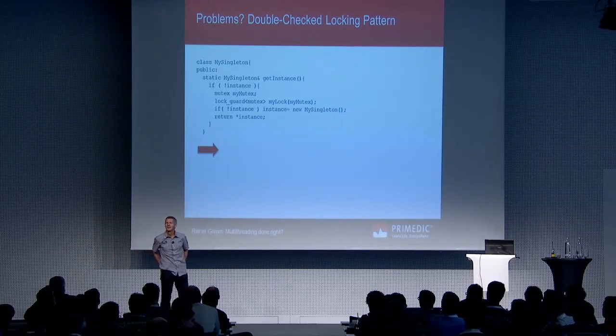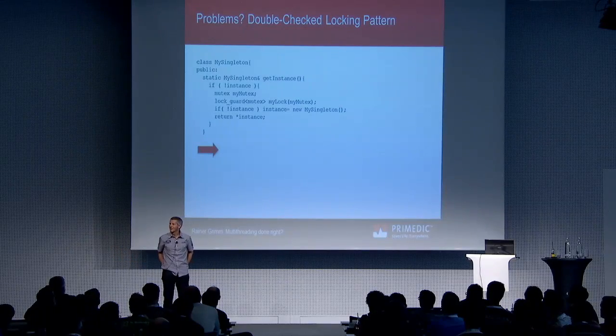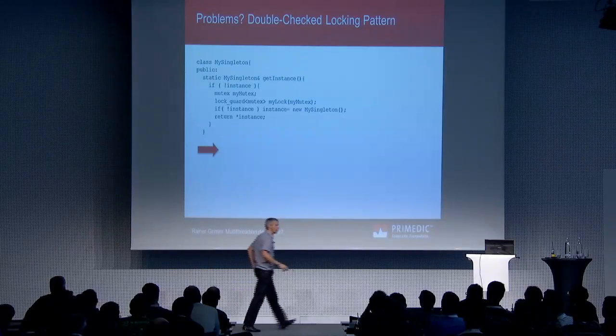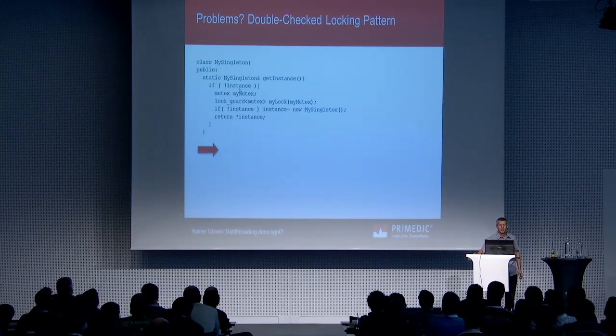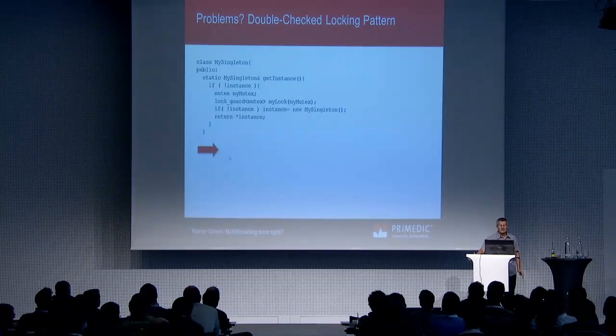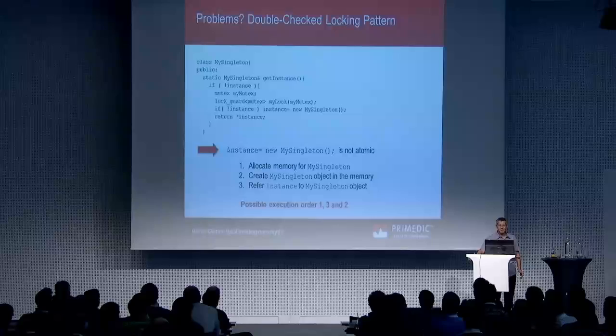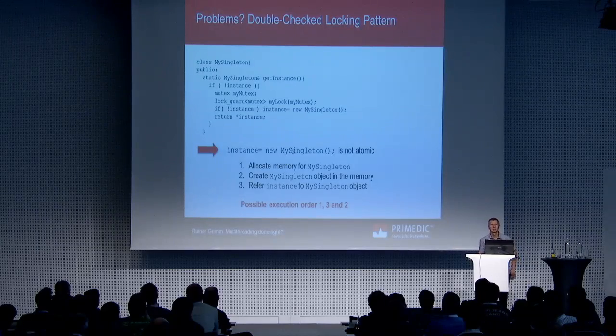Where's the race condition on the check of instance? Yeah. At first, it's called the double-checked locking pattern. It's a strange name, but you see, double check once, second, double, and locking. And what's the problem? This operation here is not atomic.